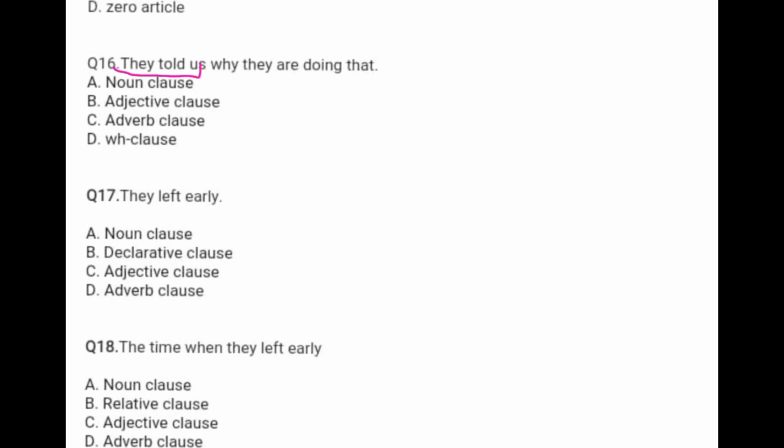The next part, "they are doing that," is joined with a WH word. When your sentence is joined with a WH word, then you have to say that it is a WH clause. So your right answer is WH clause.